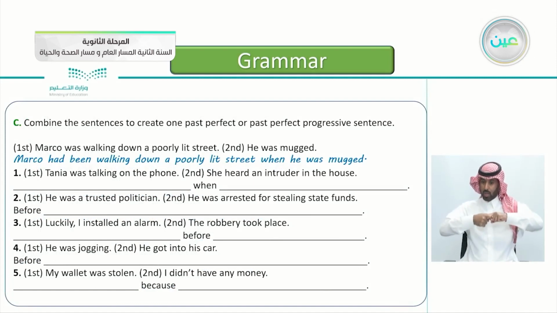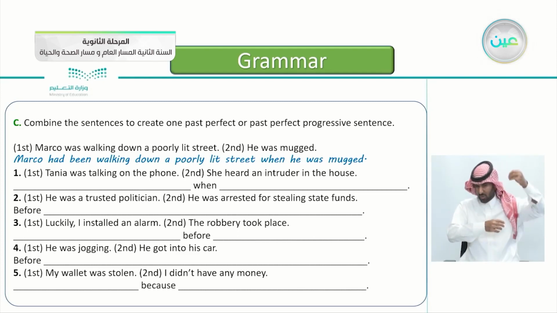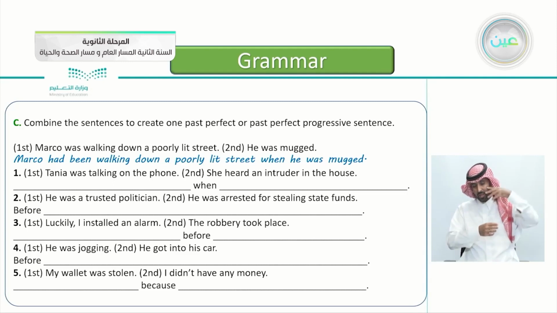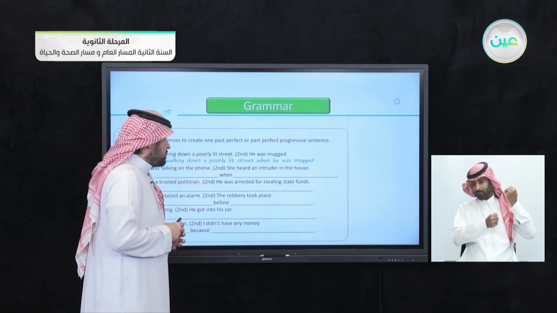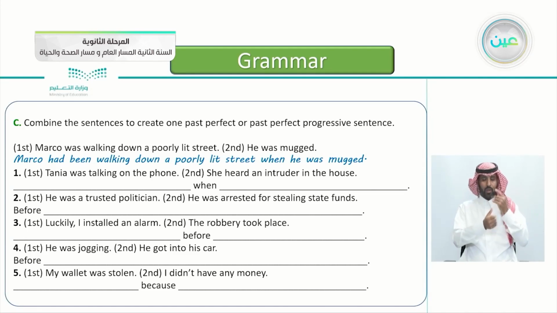Combine the sentences to create one past perfect or past perfect progressive sentences. The first one is already done for you. We have 2 events here. The first one, Marco was walking down a poorly lit street, poorly lit, which means the lights are low. The second event, he was mugged. So we have 2 sentences, 2 events. We want to combine them together either with the past perfect or the past perfect progressive. So the first one is already done. Marco had been walking down a poorly lit street when he was mugged. So we used here the past perfect progressive.